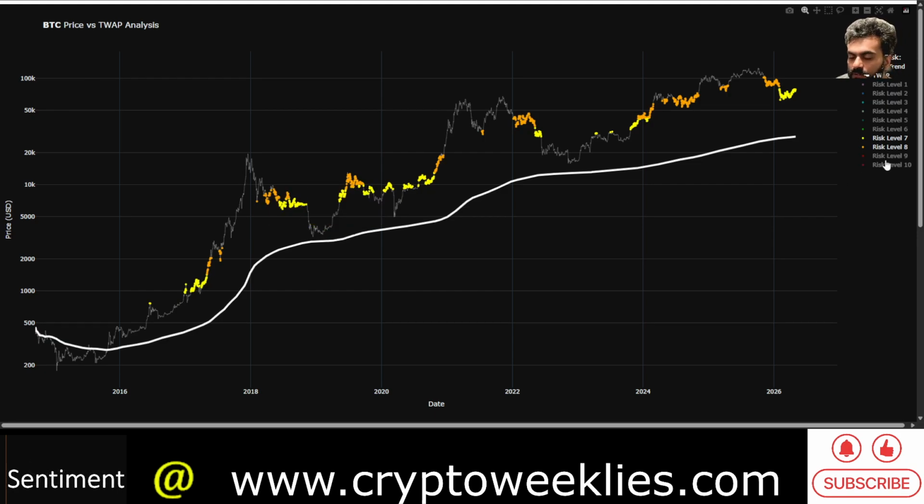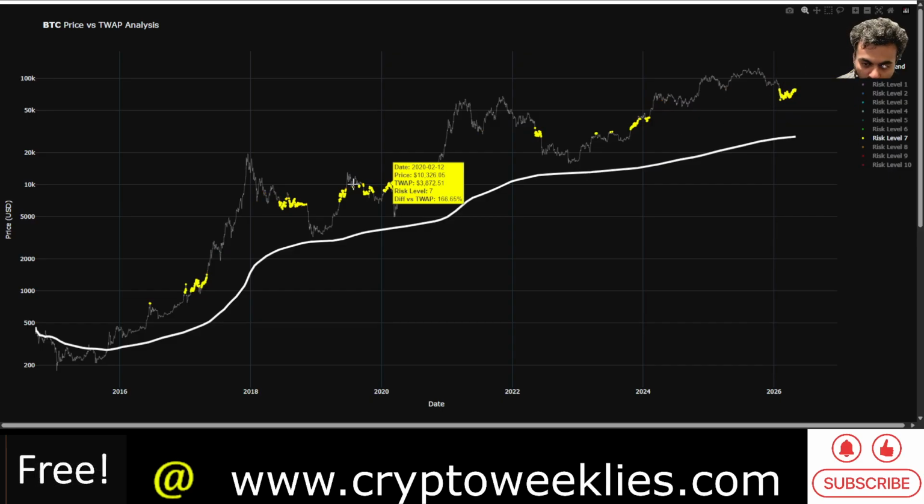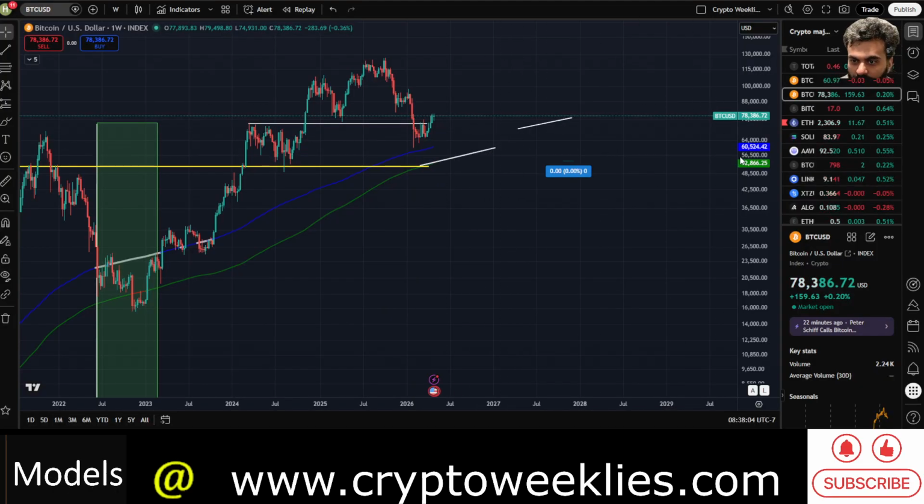So two things might happen: either there would be a breakout to the positive side, if not temporarily, and then come back and either go back down and at least test the 200-week simple moving average, which is at around $60,500 at this point.